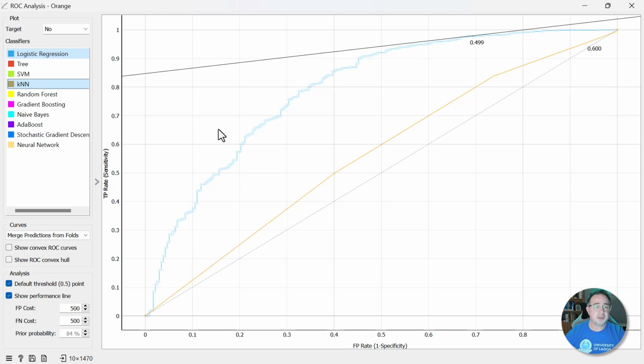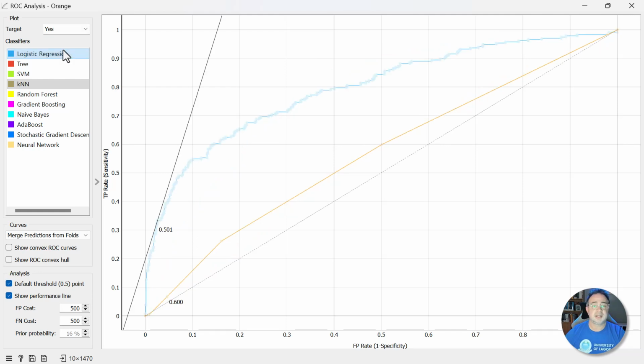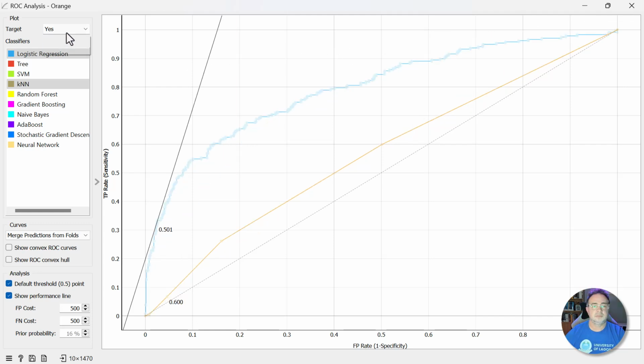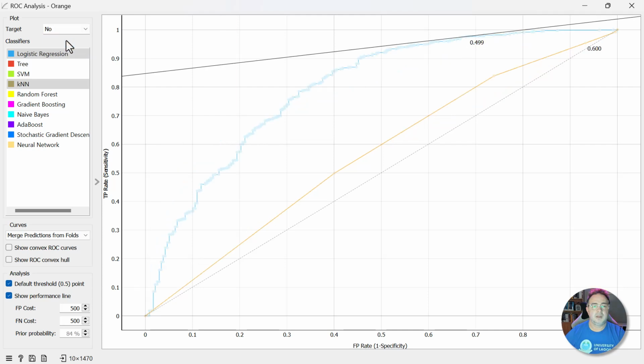I should also keep in mind here that we select target no. So this is looking at whether or not the target variable was a no. We could also select yes to see the different performance based on that target variable here, all right? Just like that. And we'll go ahead and close this for now.